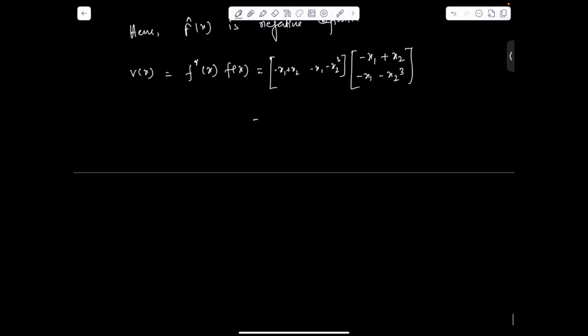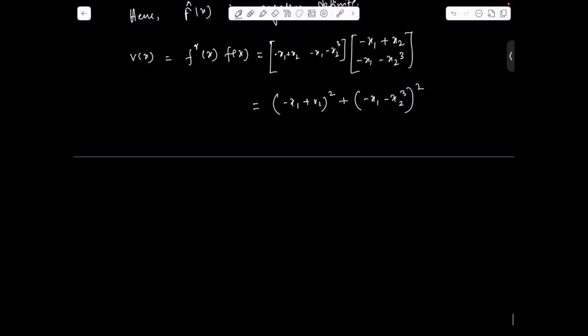If you multiply the row and column, we'll have the Lyapunov function, which is minus x1 plus x2 whole square plus minus x1 minus x2 cube whole square. So this is the Lyapunov function for the given system.